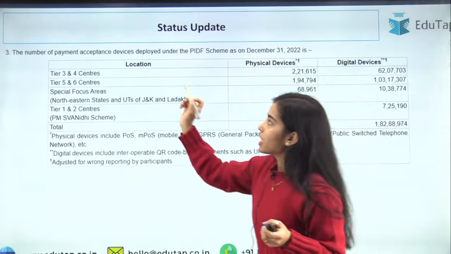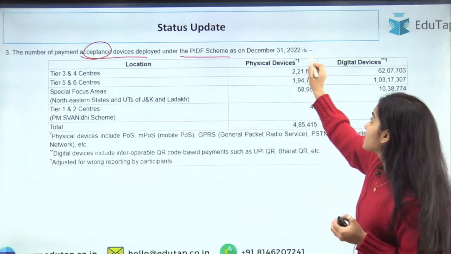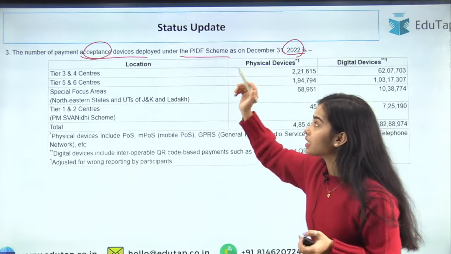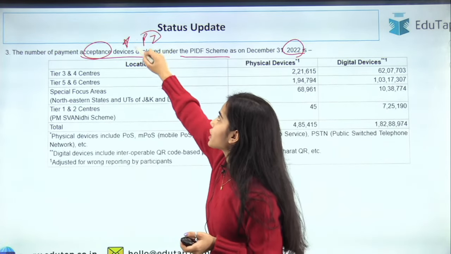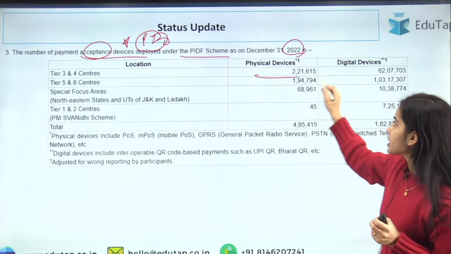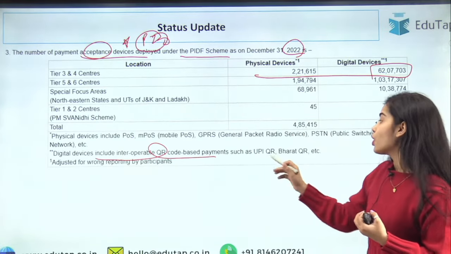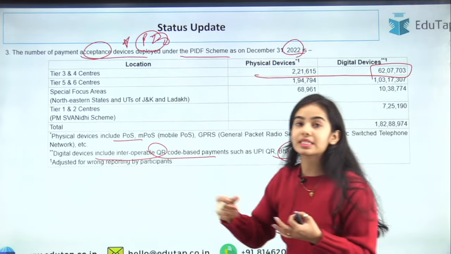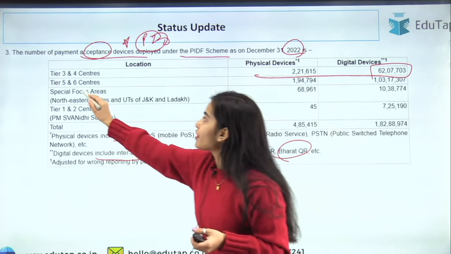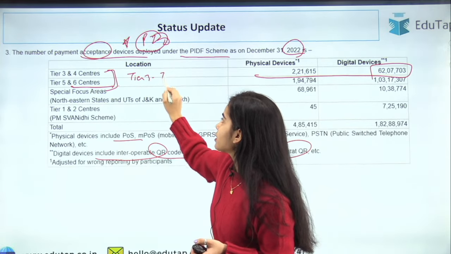So now coming to the number of payment acceptance devices that are deployed under the PIDF scheme till now, till December 31st, 2022. So from January 2021 till December 2022, we are seeing the number of acceptance devices, the payment infrastructure development that has happened. So in the tier 3 to tier 4 centers, you can see the physical devices and the digital devices. Digital devices are the QR codes, the UPI QR code or the Bharat QR. The physical devices are the POS, that is point of sale machines, the mPOS, the swiping machines that I have shown you. So tier 5 to tier 6, again tier 3 to tier 6.